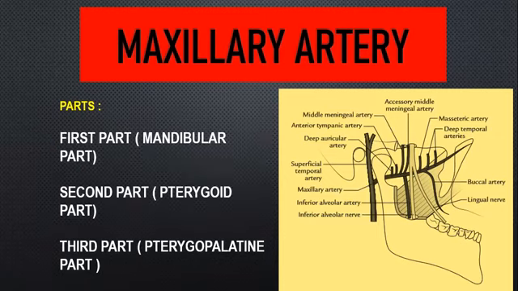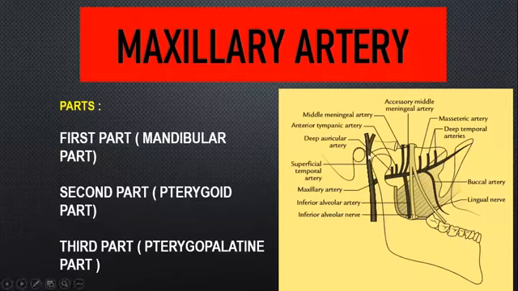So your first part is from your origin till the lower border of the lower head of lateral pterygoid muscle. And second part, from the lower border of the lower head of lateral pterygoid muscle to the upper border of the lower head of lateral pterygoid muscle.